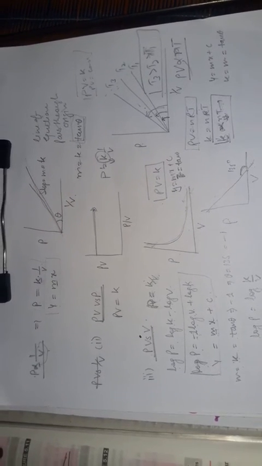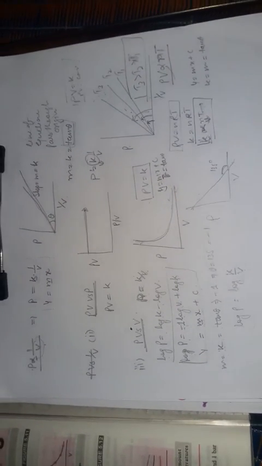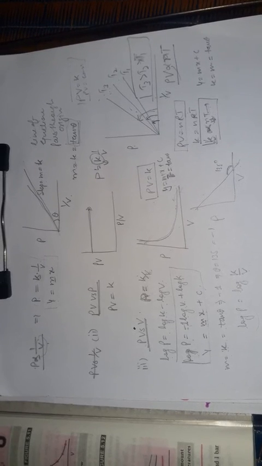So this is about Boyle's law. Okay students, thank you and have a nice day. You can take a picture of this.